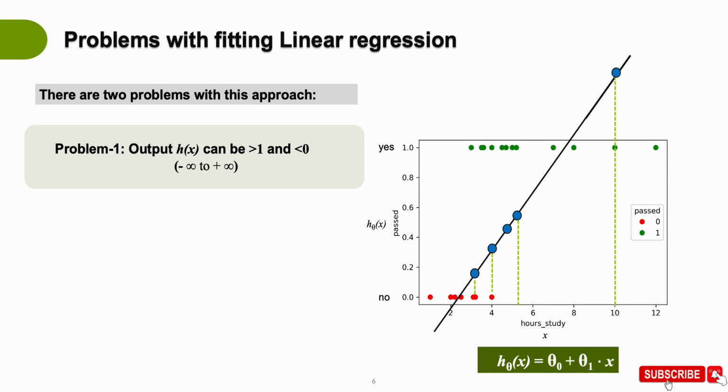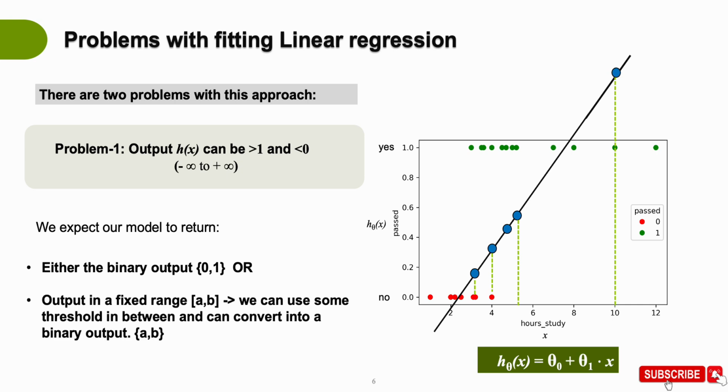For example, this. But what we expect our model to return is either a binary output, or let's say a multinomial output in case of a multi-class classification problem, or this output should be in a fixed range. For example, from A to B, right? 0 to 1 or any range. So that we can use some thresholding mechanism, some threshold in between, and convert it into a binary output or multi-class output, right?